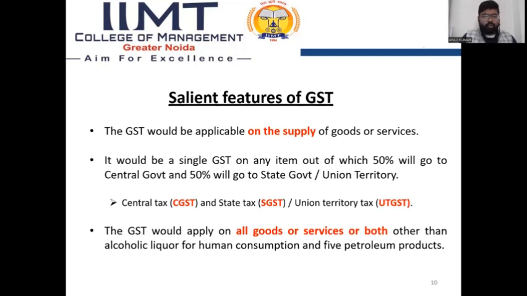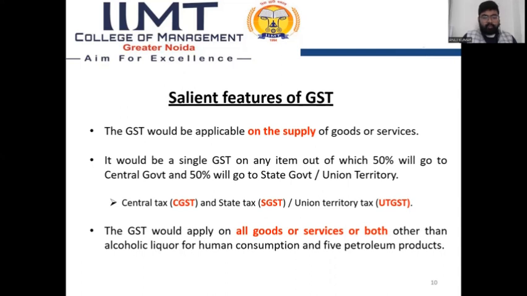If any person sells goods to a consumer, or if any manufacturer sells goods to a retailer or wholesaler, then he charges GST. If we take an example, a manufacturer sold goods to the wholesaler for 100 rupees, and the tax on 100 rupees is 10 rupees GST, then 50%, that is 5 rupees, goes to the central government, and 50% of that GST, that is 5 rupees, goes to the state government or union territory government.